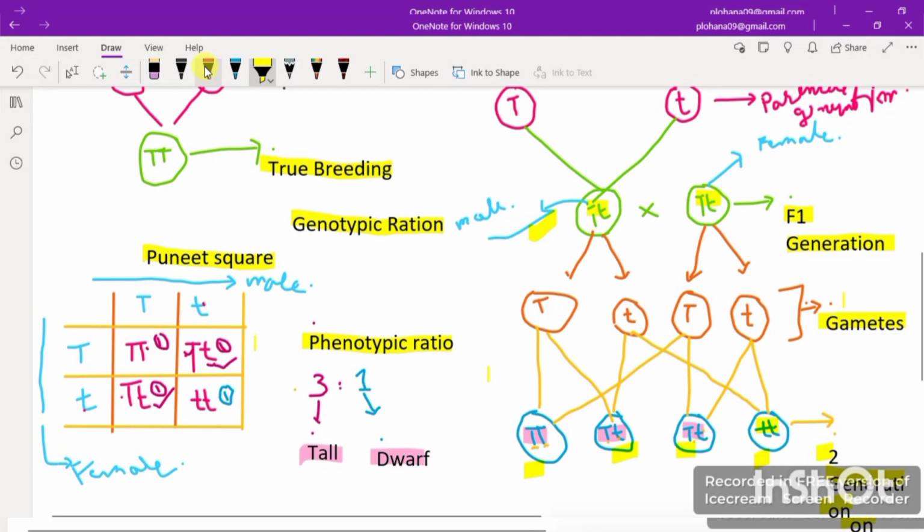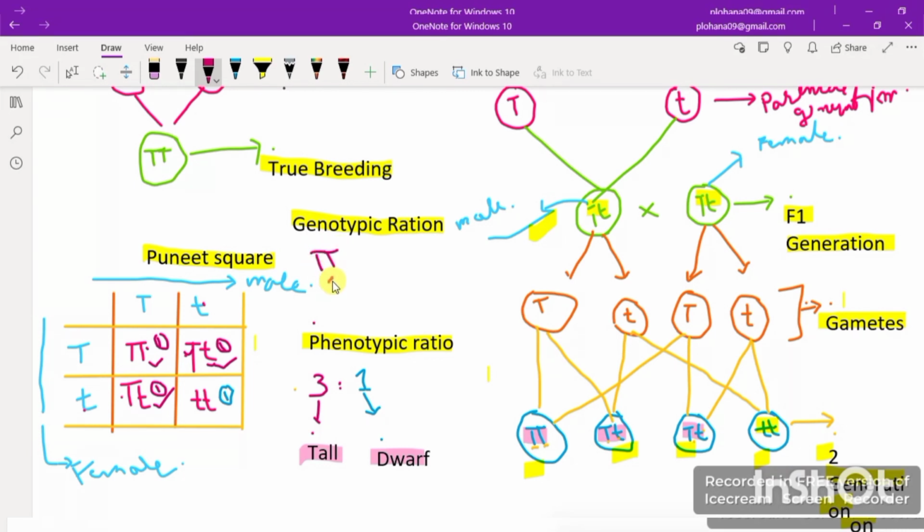So now I'm just going to write. The genotypic ratio means the same genes and the different genes. So here you can see this is capital T, capital T. Now we don't have capital T and capital T in any other box, right? This is only one. So capital T and capital T, we do have only one.